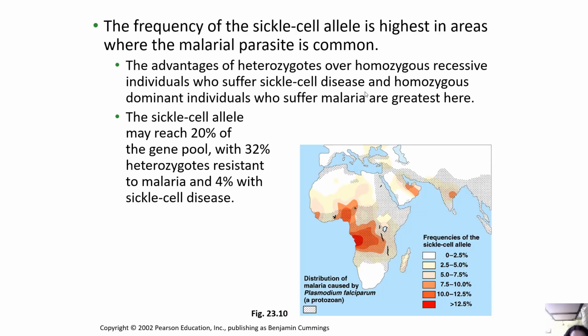Now, the frequency of the sickle cell allele is highest in areas where the malarial parasite is common. The advantages of heterozygous over homozygous recessive individuals who suffer sickle cell disease and homozygous dominant individuals who suffer malaria are greatest here. A sickle cell allele may reach 20% of the gene pool, with 32% heterozygotes resistant to malaria and 4% with sickle cell disease.